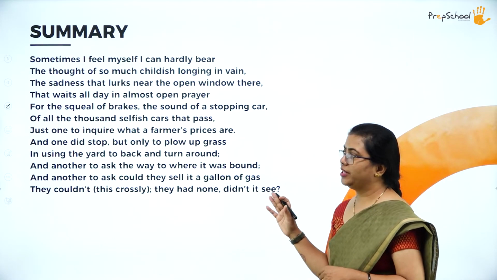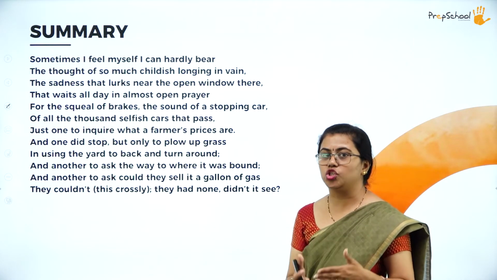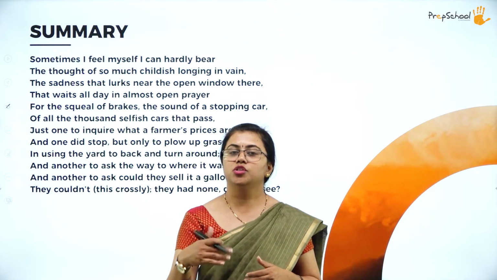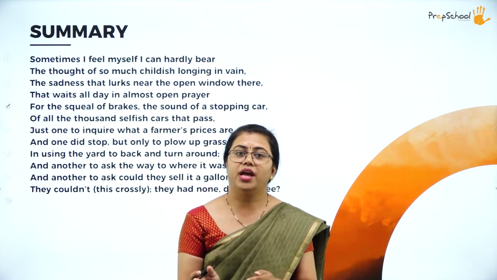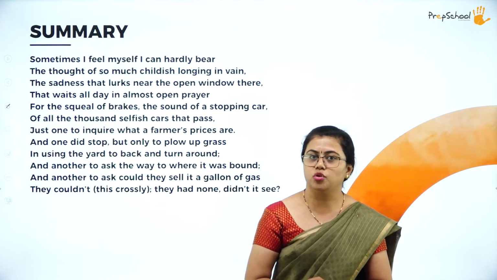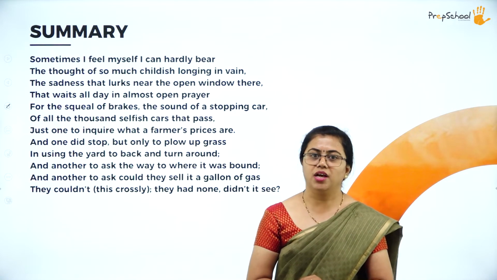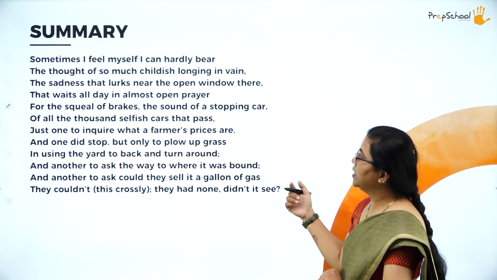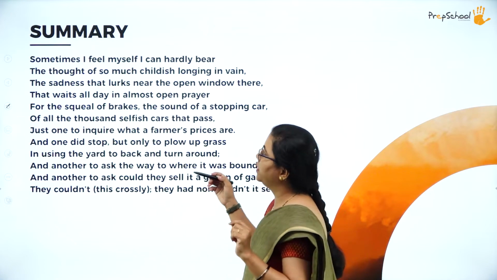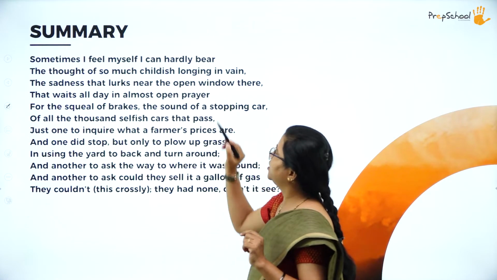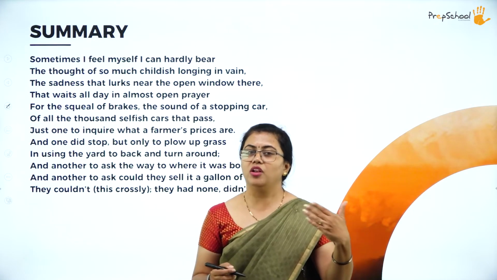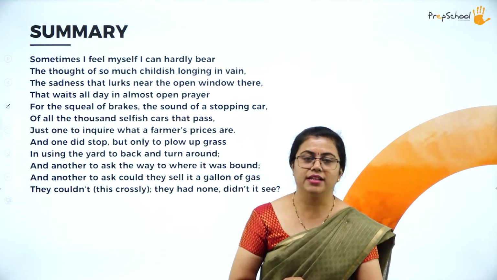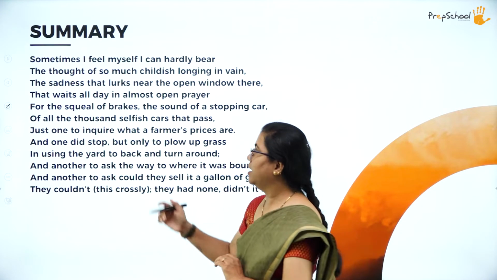So here the poet is talking about, suppose anyone stopped there also. The roadside stands, did anyone stop also? So what did they ask for? They would have asked for whatever is not being sold in that roadside stand. Okay, so that is what the poet is talking about over here. So here you can see what is there in the minds of people there. The thought of much childish longing in vain, like children will be longing to meet their parents or something like that. So that type of feeling is there in people who are waiting to sell items here.